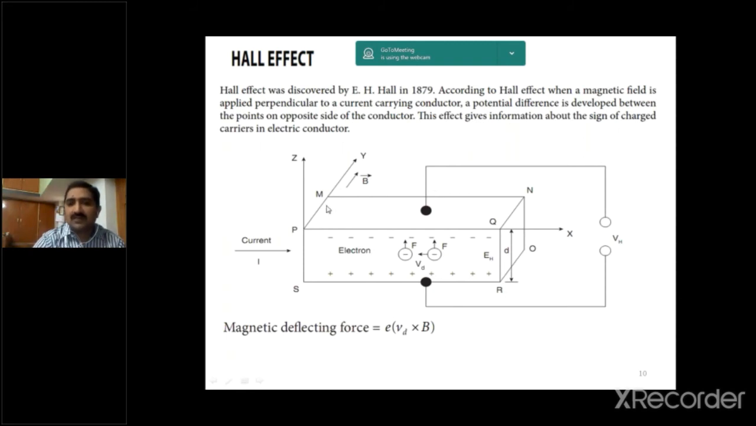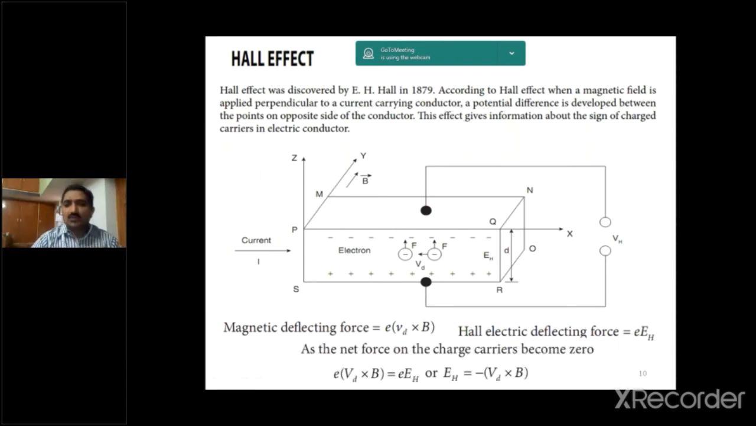Due to the application of the external electric field and magnetic field, the charge carriers occupy opposite sides. Here the upper side is occupied by electrons and the lower side by positive charge carriers. The magnetic deflecting force is e into Vd cross B, and the Hall electric deflecting force is equal to e into EH. At equilibrium, these two will be equal. e into Vd cross B is equal to e EH. By simplification, e cancels, and EH is equal to minus Vd cross B bar.